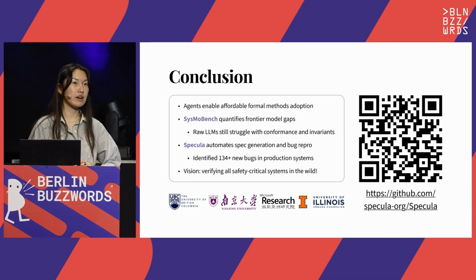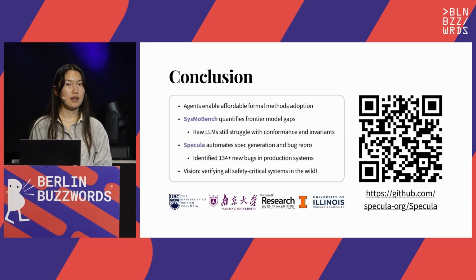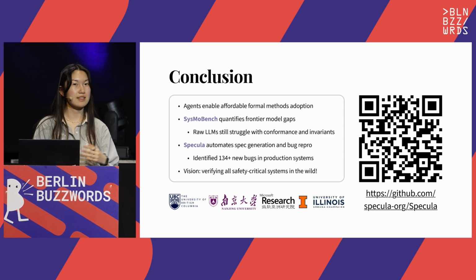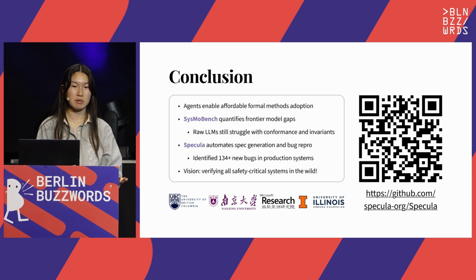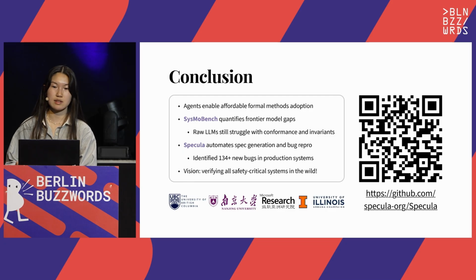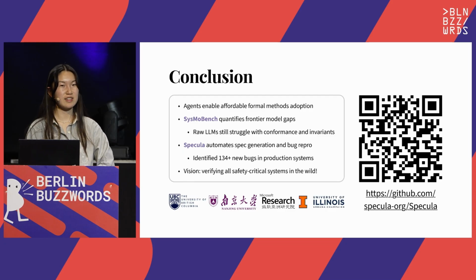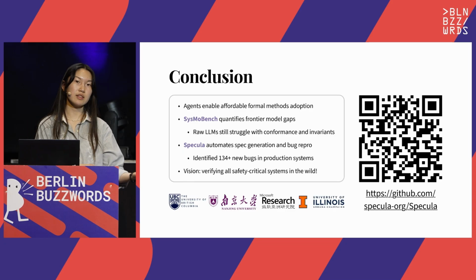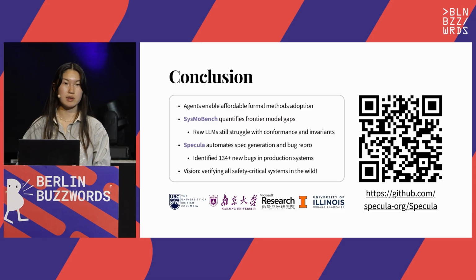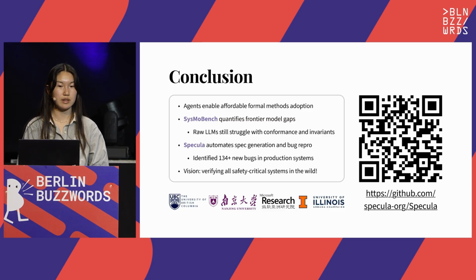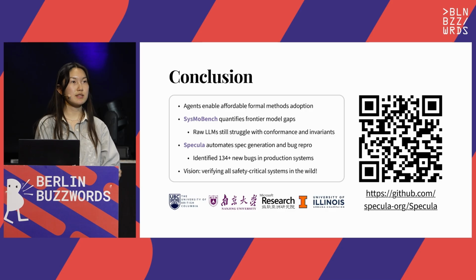So today, I've covered what formal methods are. I've shown with SysmoBench that existing LLMs lack the reasoning capabilities to generate useful specs. On the other hand, I've also demonstrated with Specula how building on them with novel tools, providing MCPs, using a bit more structured of a pipeline, will immensely aid performance in spec generation and bug discovery. Specula automates the manual effort of spec generation and bug reproduction, which is a lot of toil for teams.